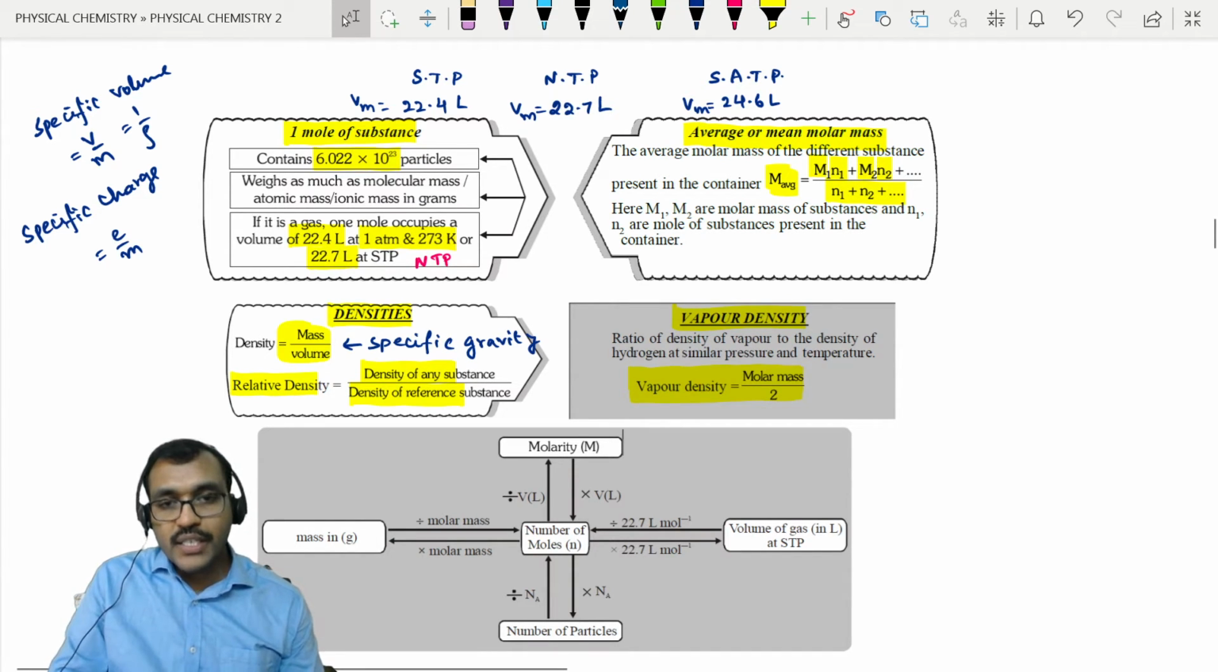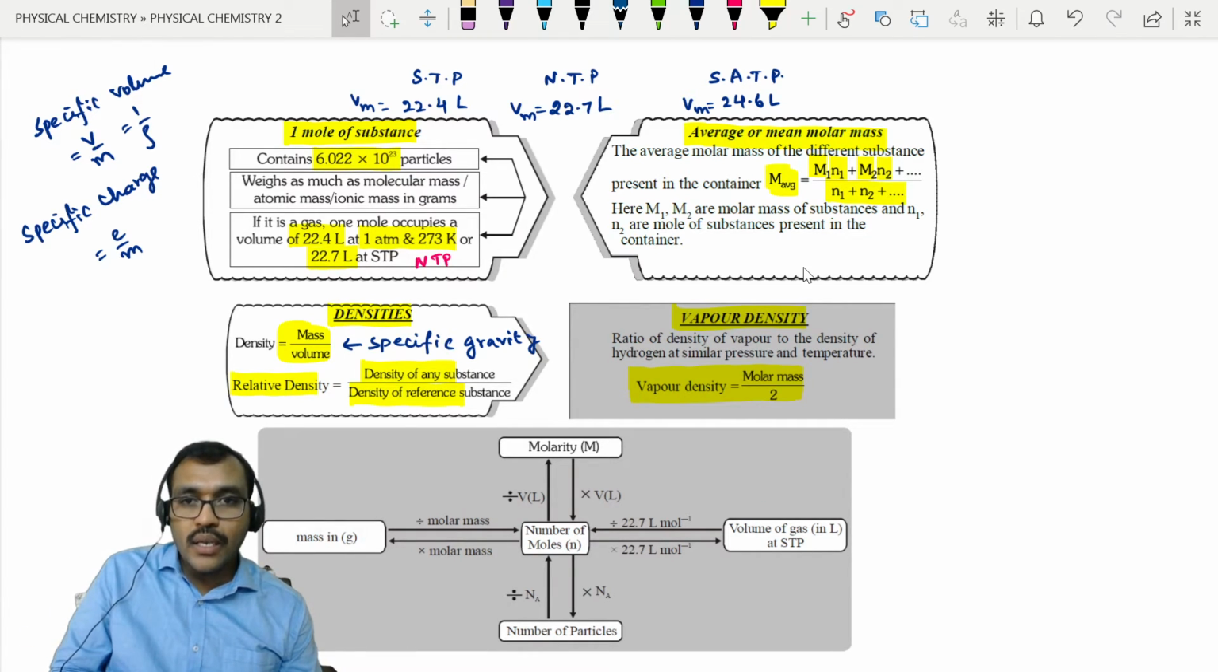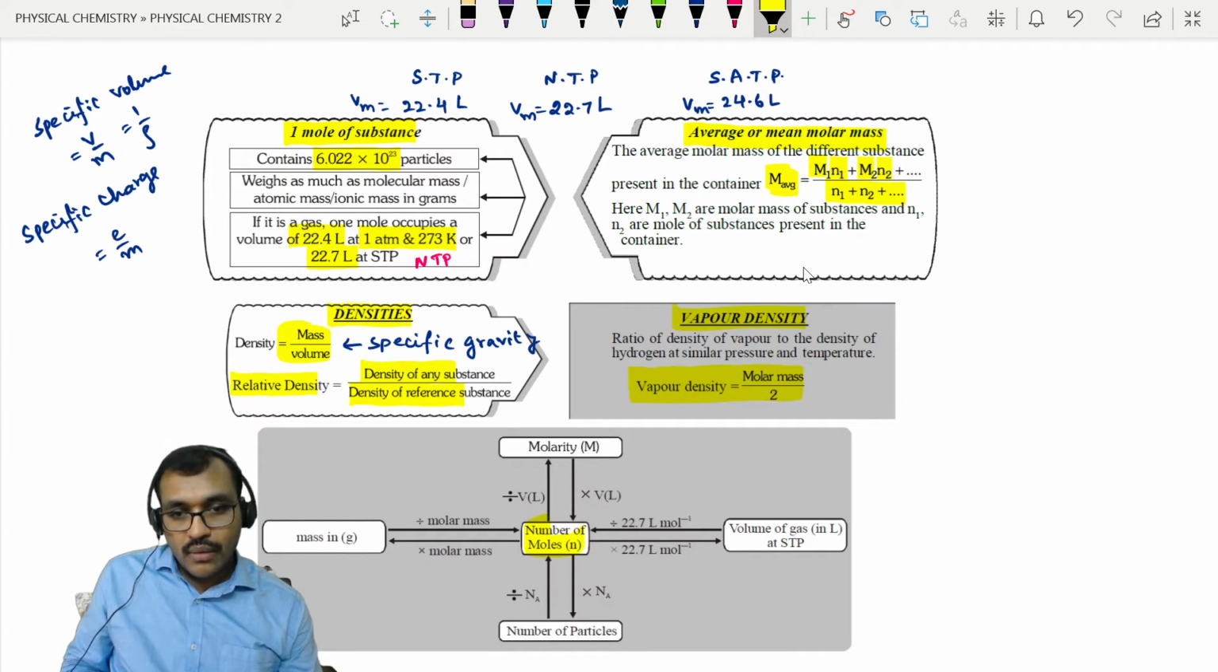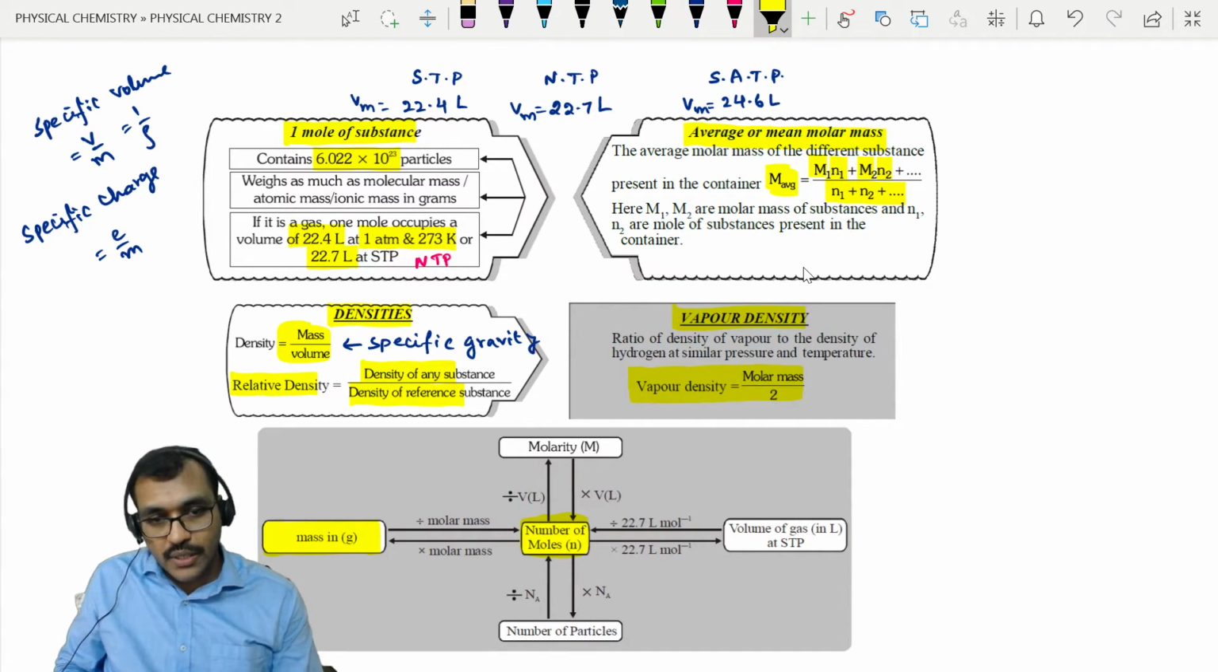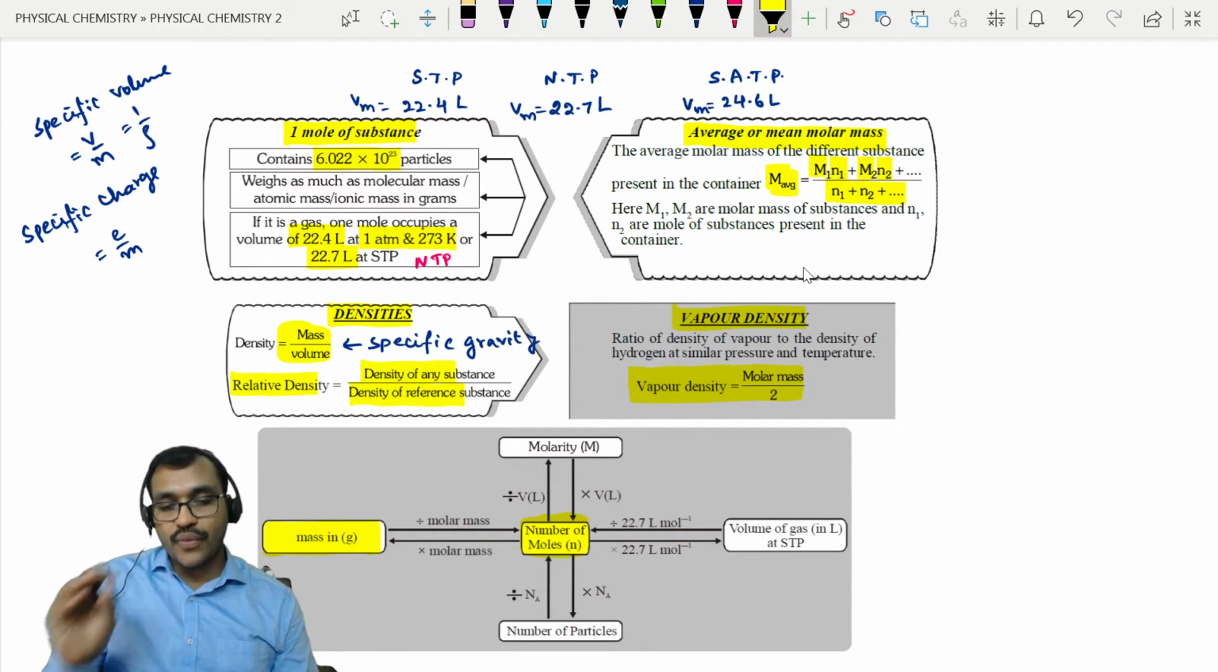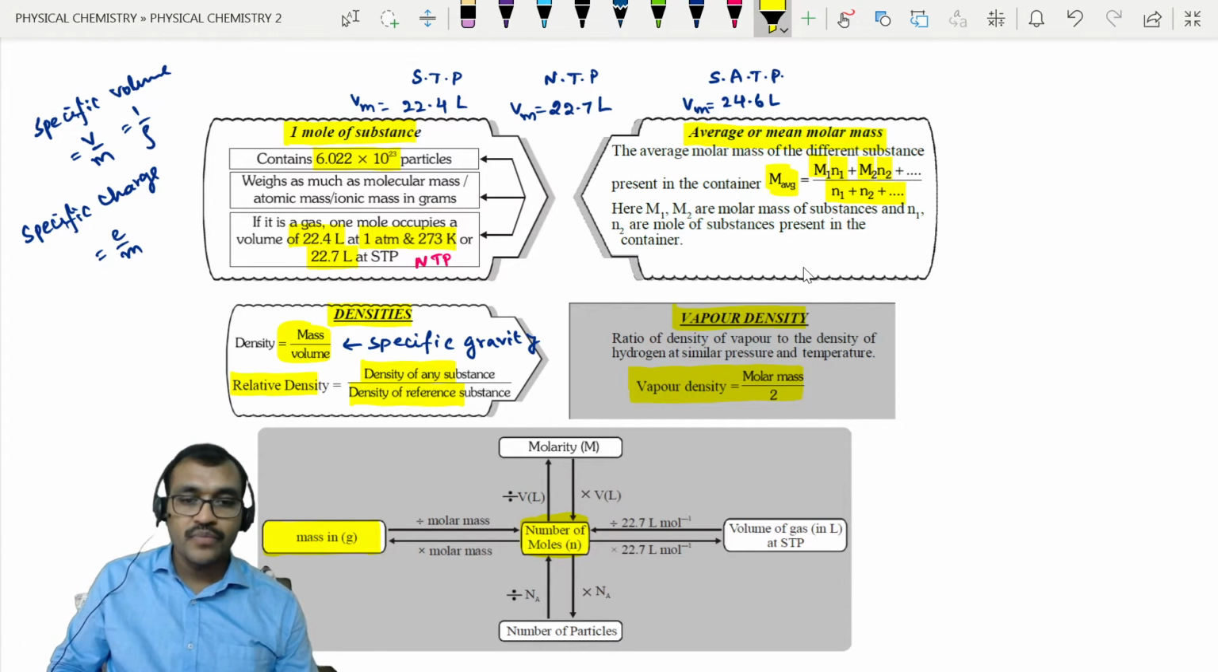If I want to bring a relation between any parameters, whether it is weight, volume, or number of particles, whatever it is, the key role is moles. This is the key. If they have given mass, from mass find the number of moles and then volume. From mass find the number of moles and then find the number of particles. From mass find the number of moles and then find molarity, whatever the things. So the junction is the number of moles. Whatever they have asked, first find the number of moles and from that calculate the others, right?